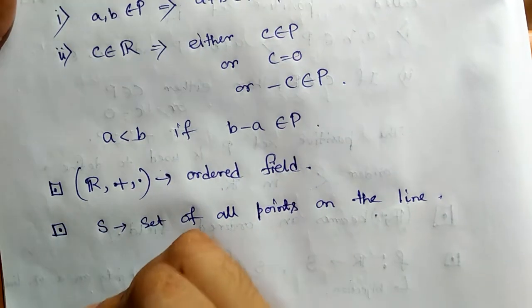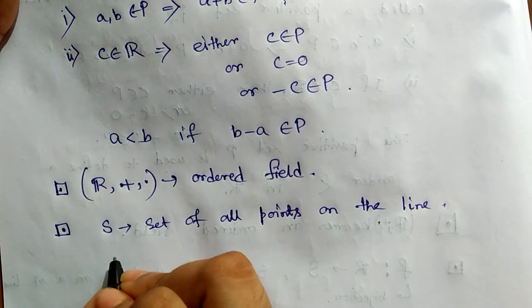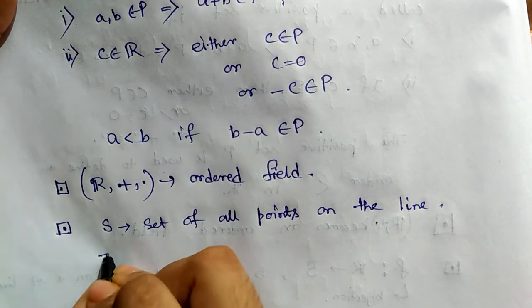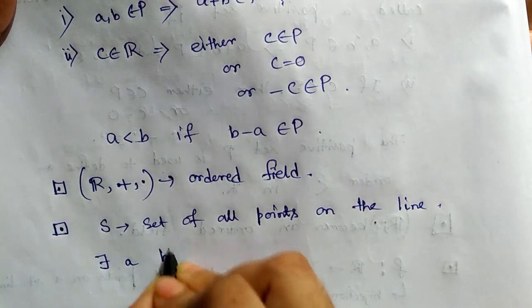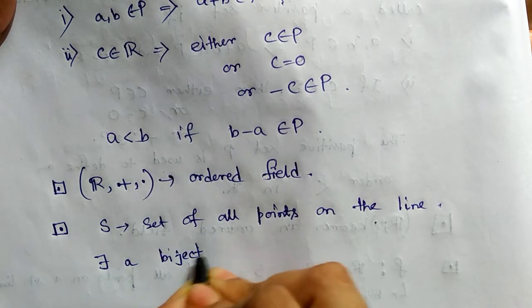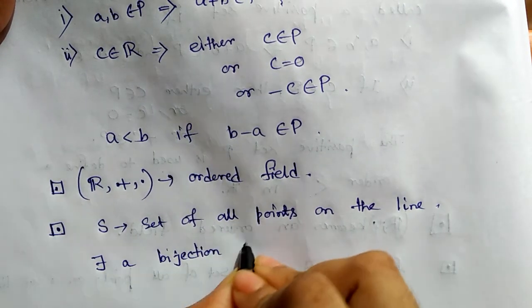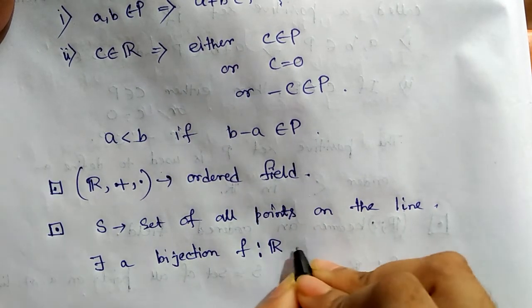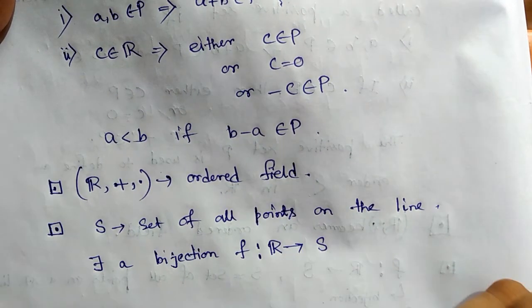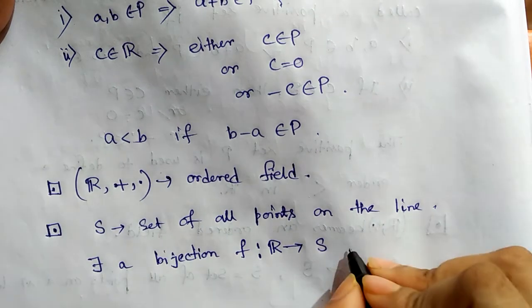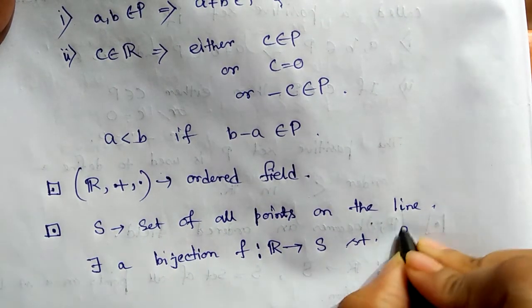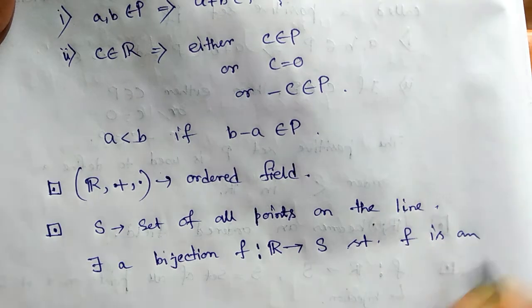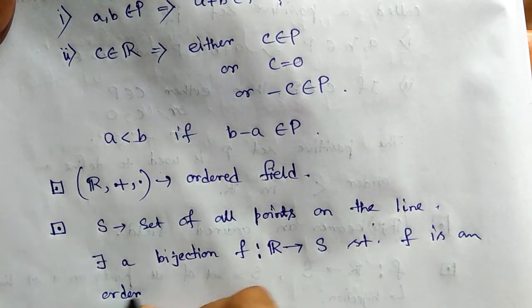This axiom states that there exists a bijection F from the set of all real numbers to the set of all points on the line such that F is an order isomorphism.